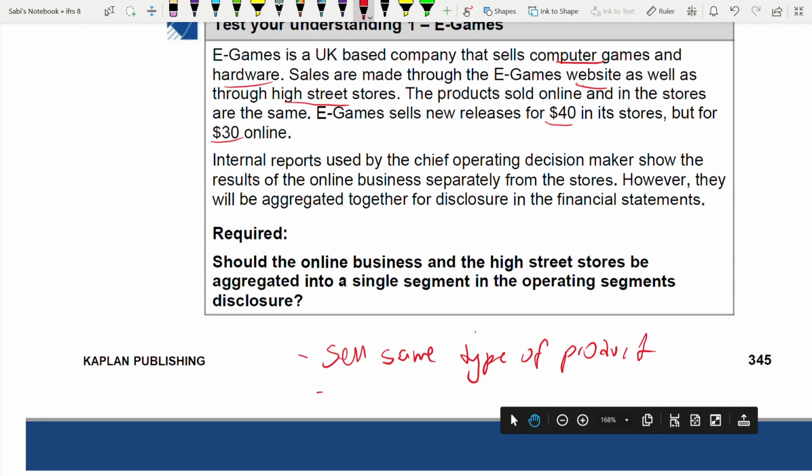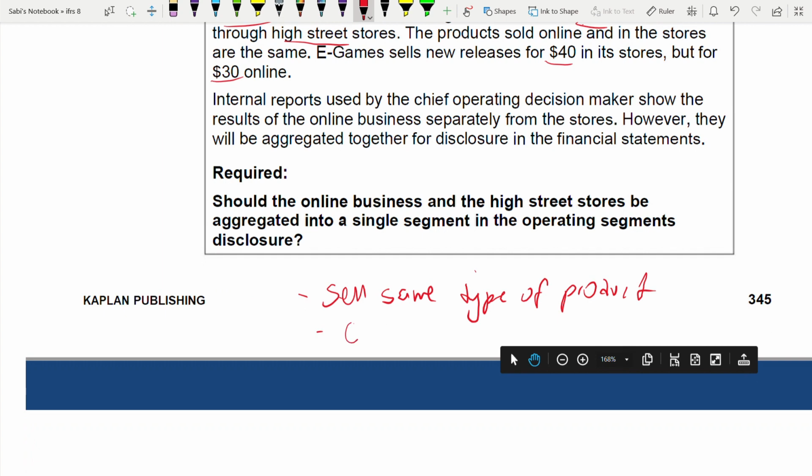You have to look at the other factor. Second factor, customer. See where the customers are going to collect. Online, they are going to collect online, and when it is in the store, customers are going to go to the store and collect it. So in terms of distribution, there's a difference.